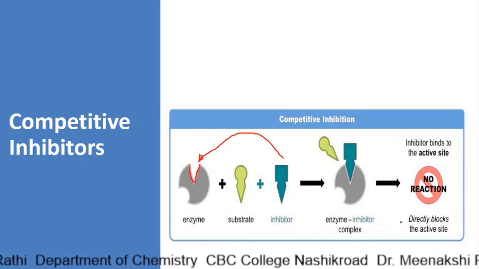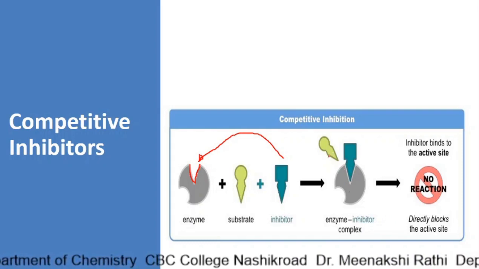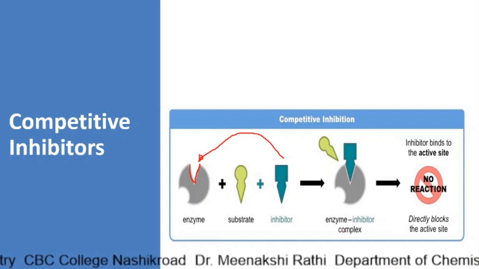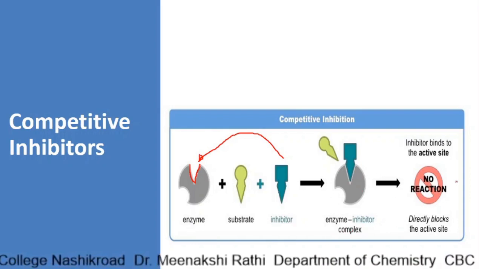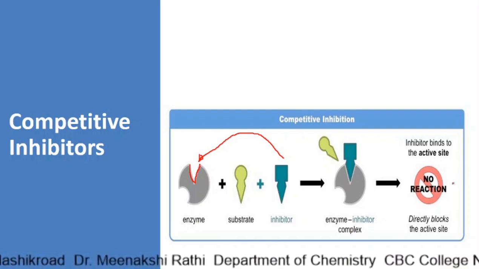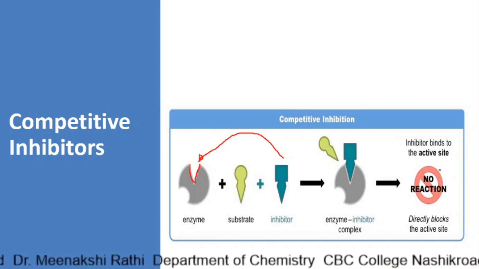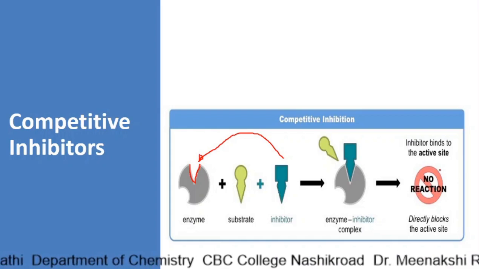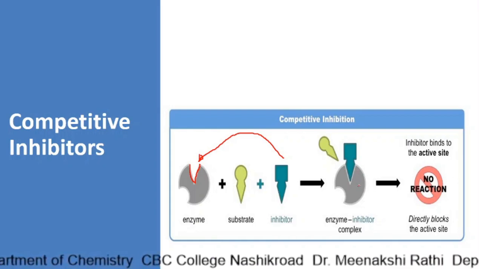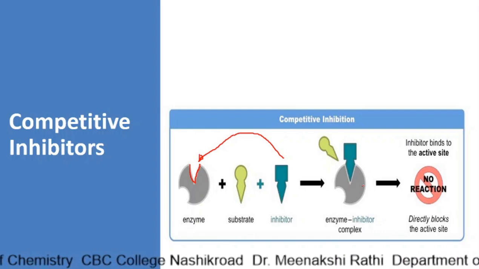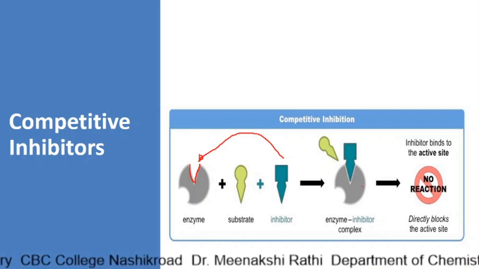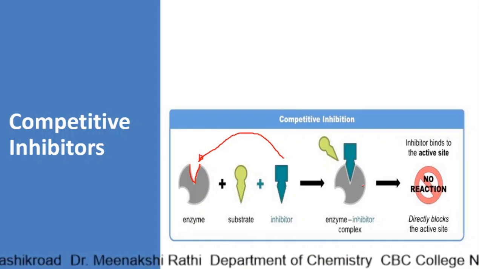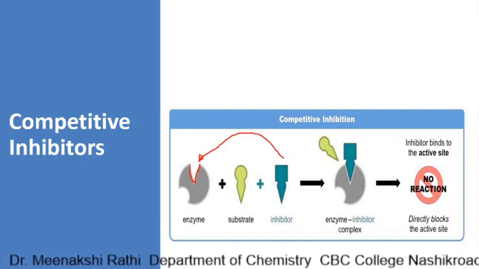But as this is not the original substrate, though it binds to the enzyme and there is a formation of enzyme-inhibitor complex, it doesn't lead into the reaction. So there is no reaction and no product is formed. But here what is happening? As the inhibitor binds to the active site of the enzyme, it is directly blocking the active site of the enzyme. Substrate cannot react with the enzyme and hence there is a decrease in catalytic activity of the enzyme.